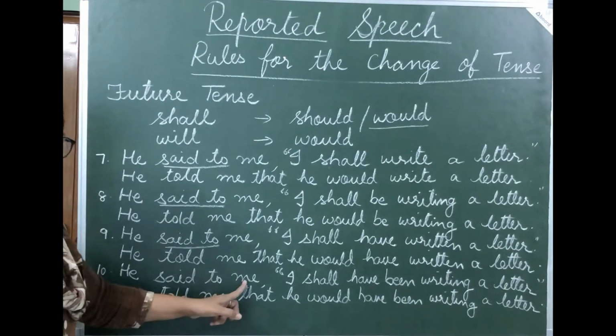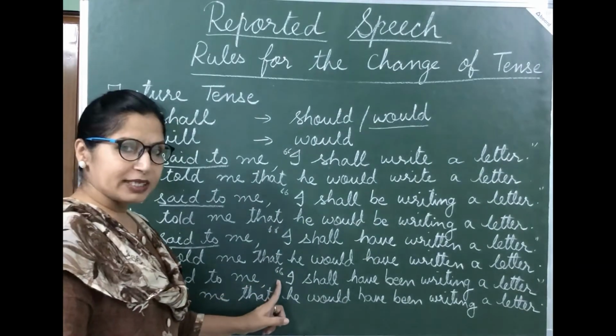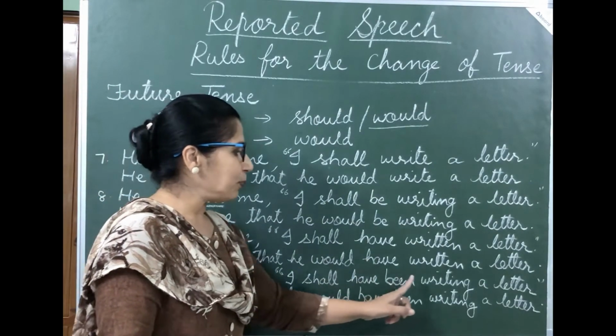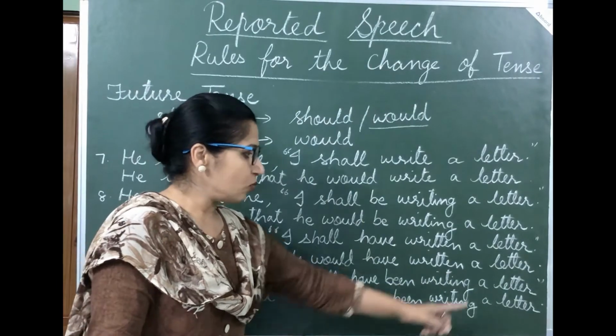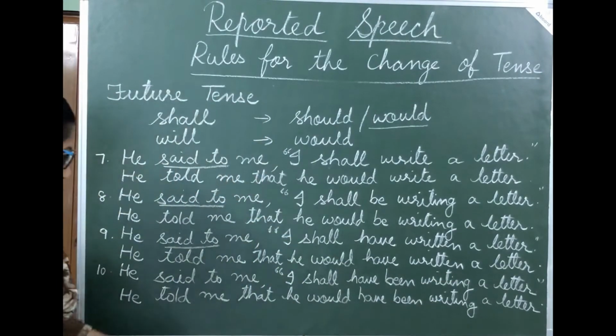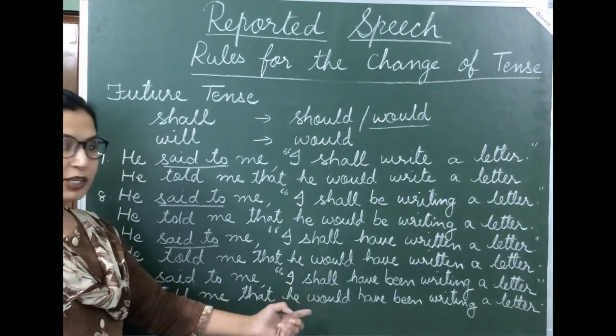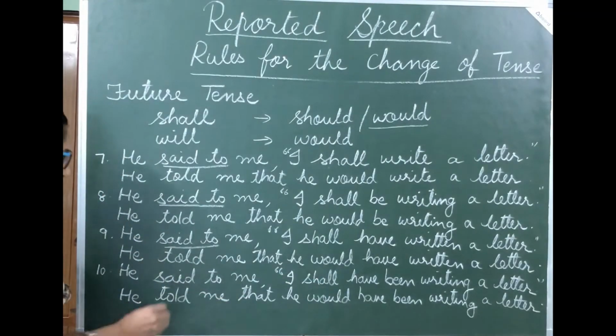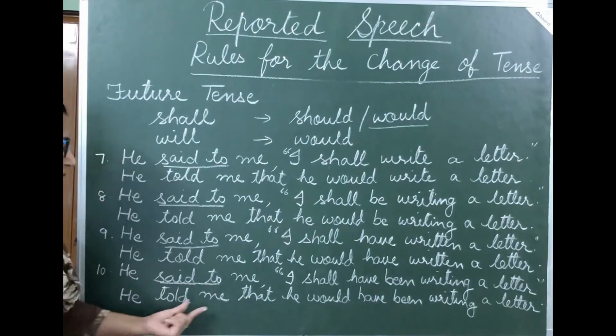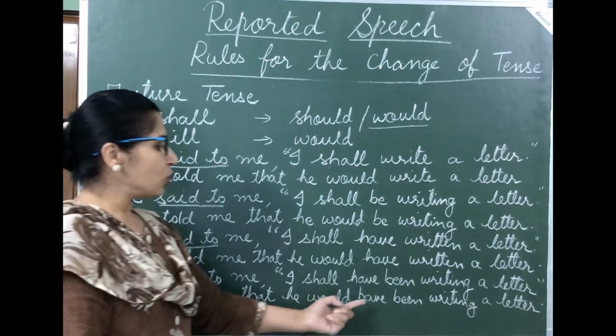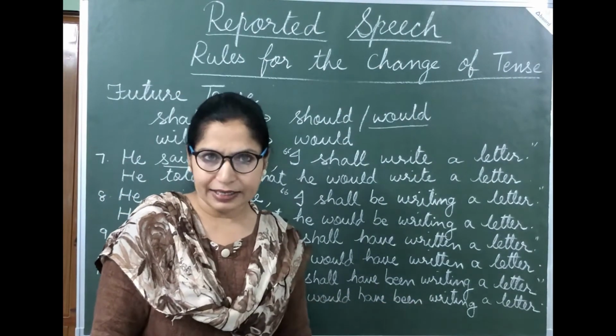He said to me, "I shall have been writing a letter." So here also we have to make this change, shall into would. So he told me that he would have been writing a letter.